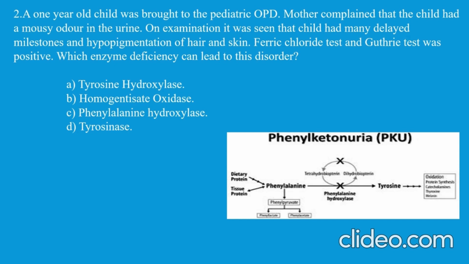Which enzyme deficiency can lead to this disorder? There are many clinching points given in this question. First is the mousy odor urine. Second is the hypopigmentation of hair and skin, and the last is the ferric chloride and Guthrie's test. All are easy clinching points, right?